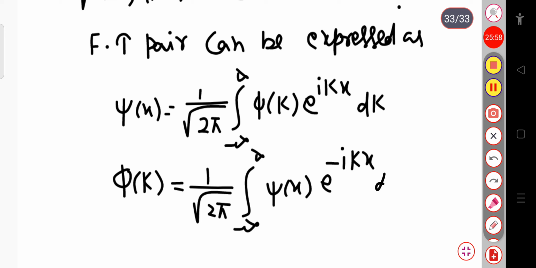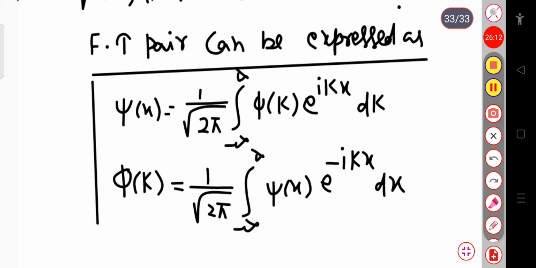This is simply the Fourier transform pair.